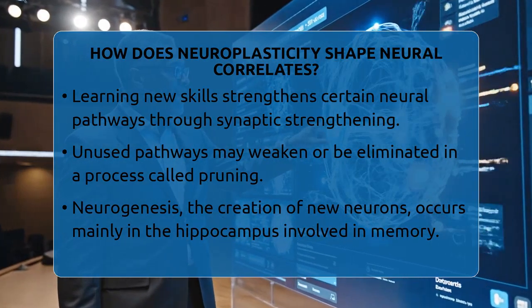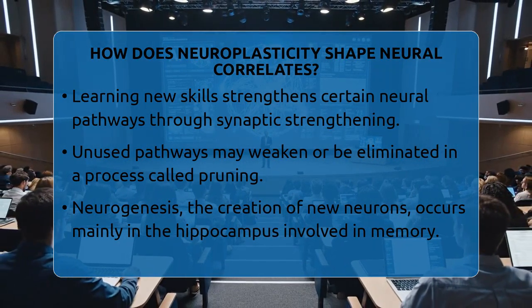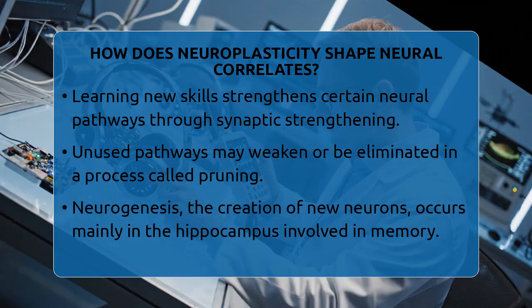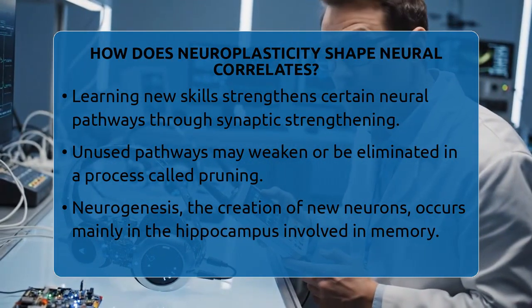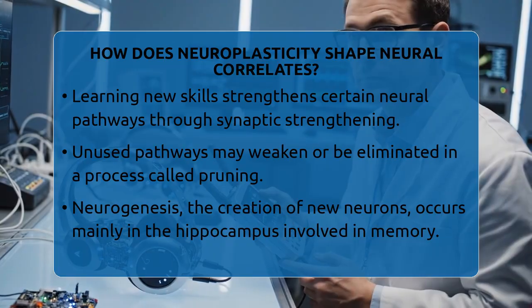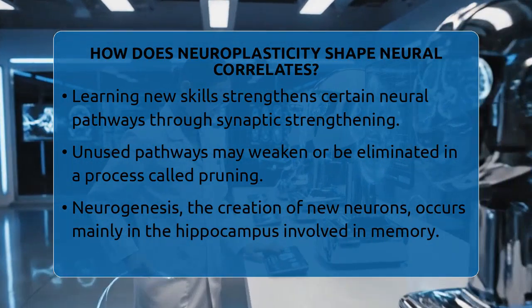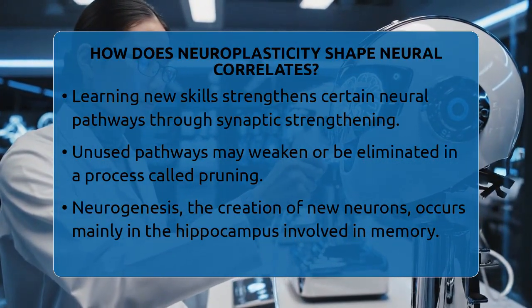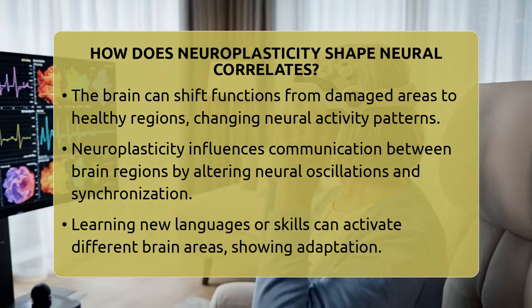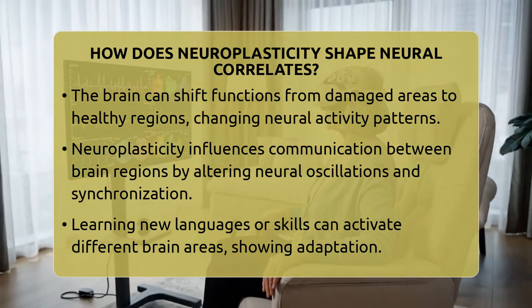In some parts of the brain, neuroplasticity can even lead to the creation of new neurons, a process called neurogenesis. This is especially true in areas like the hippocampus, which is involved in memory. The brain can also reorganize itself by shifting functions from damaged areas to healthy regions. For example, if one part of the brain is injured, other parts may take over its role, changing the neural activity patterns seen during specific tasks.